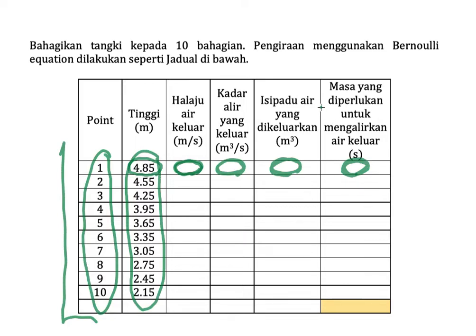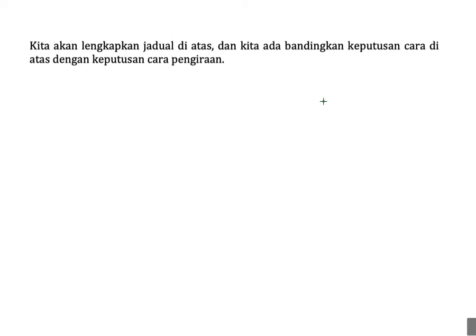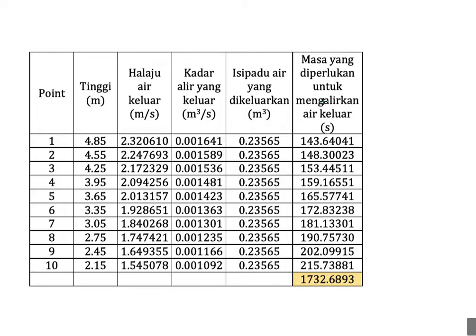If you do this, you will have a table like this. What you need to know is that when the height decreases, the velocity becomes lower and lower.